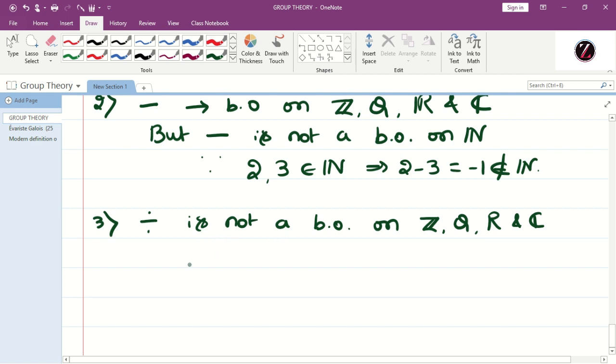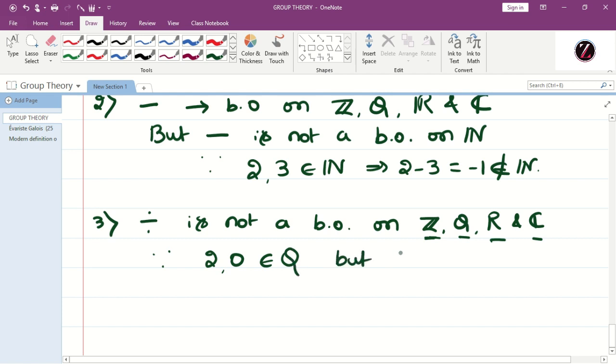If you take any two integers, we get a fraction that doesn't belong to Z. But in case of rationals, reals and complex numbers, you can give an example, because you can consider 2 and 0, or any two rationals.